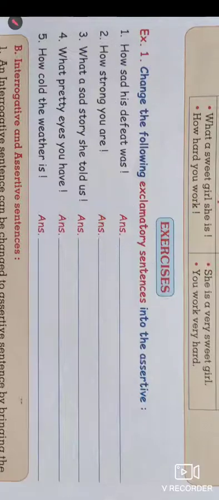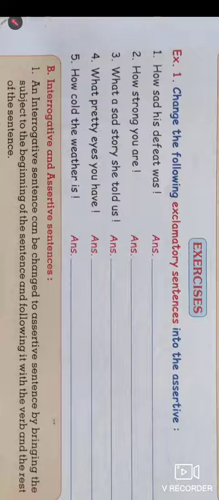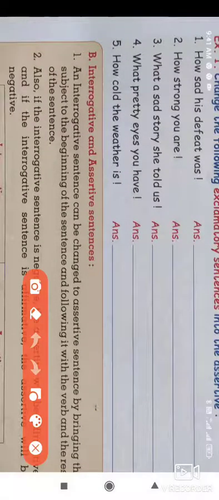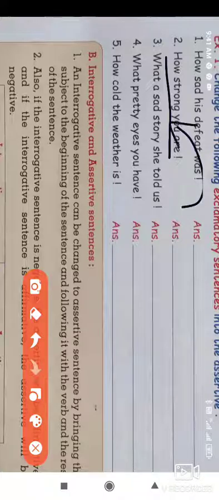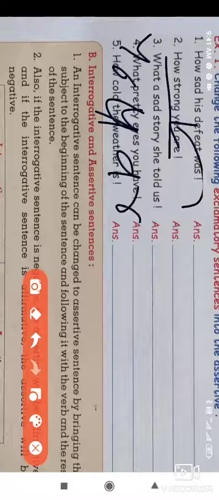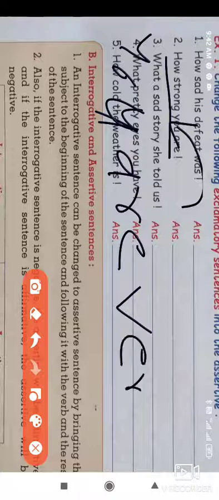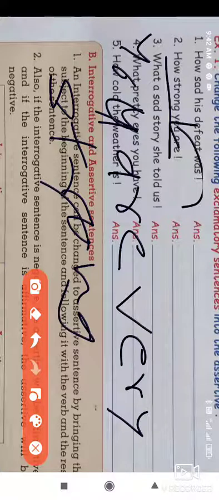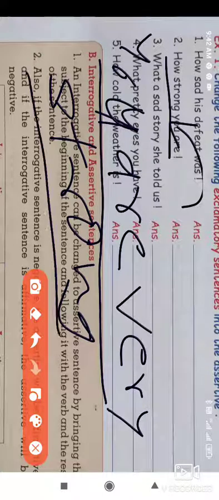Then look at the second sentence, that is, how strong you are. Here we have to put you, the subject, first, that is, you. You are is the verb. Now we put very strong. You are very strong. Okay, you are very strong.